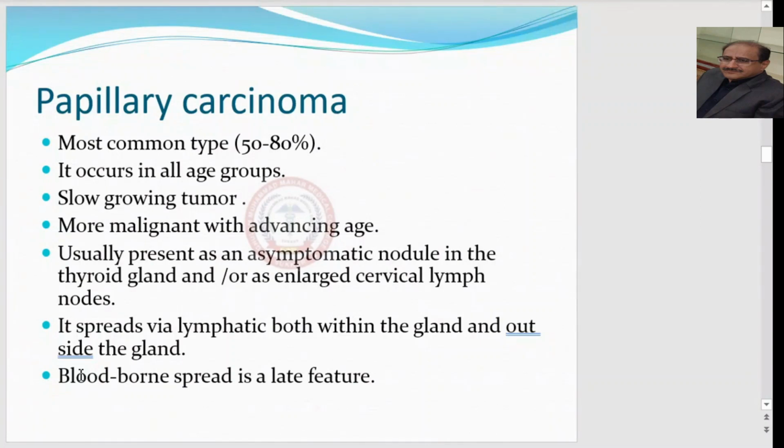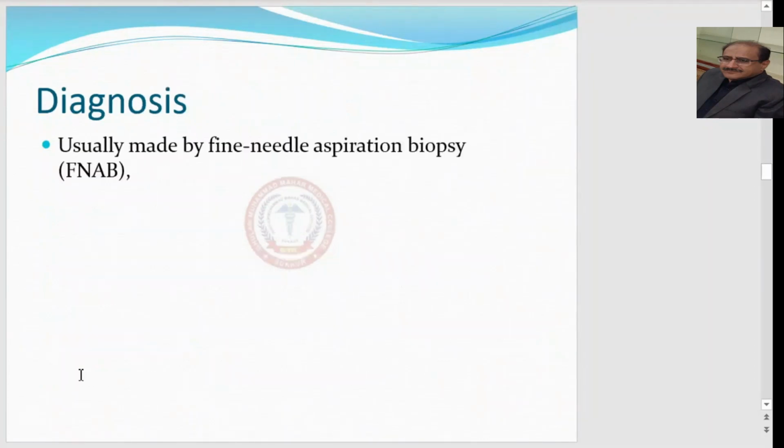It spreads via the lymphatics both within the gland and outside the gland. Blood-borne spread is a very late feature, meaning the metastasis of papillary carcinoma through the blood occurs in the later stage.